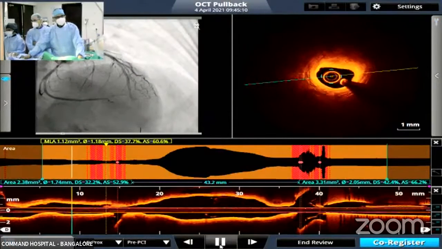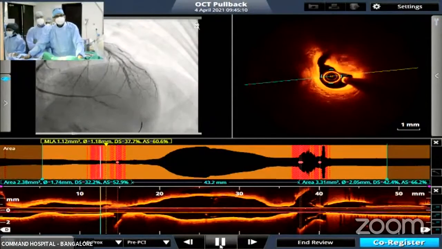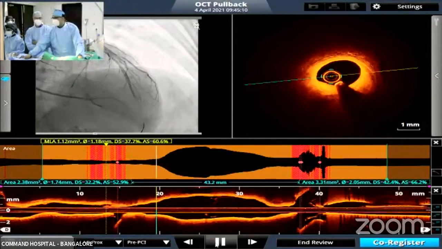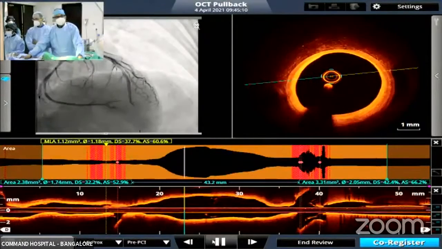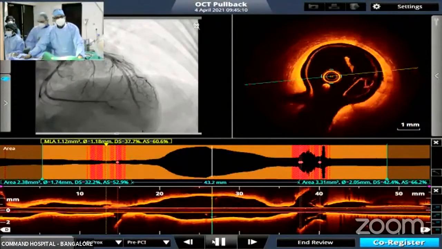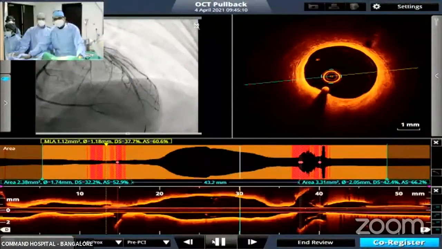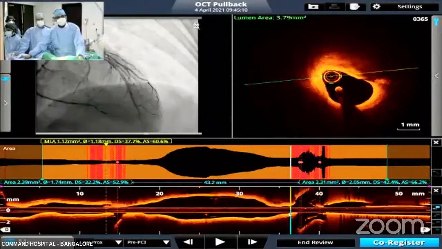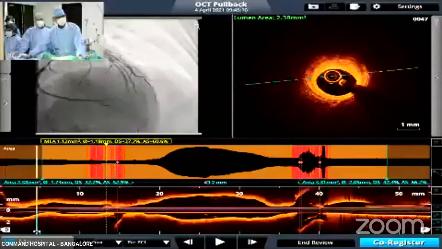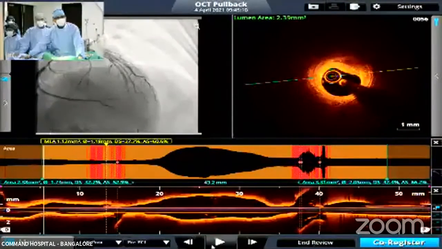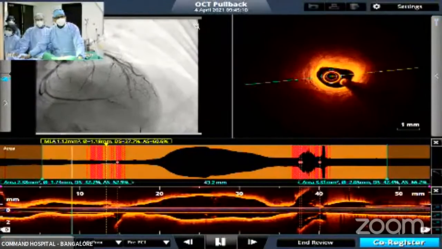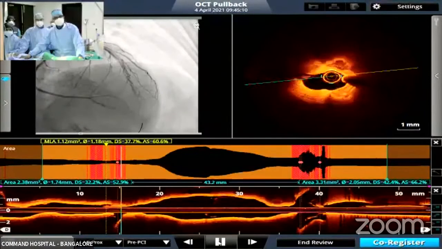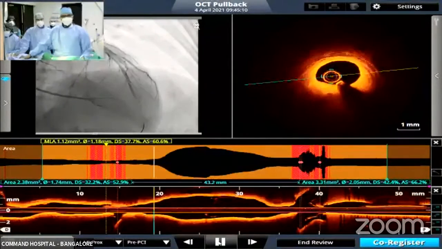If we look at the distal part, the normal segment is about 30 millimeters away. And we have measured it media to media about 2.75 or so. Yeah, 23 was in the mid segment and 30 is the distal segment where we reach up to the bend. So any preparation, any thoughts on how to prepare this? And then we'll show you what we did. Because it's a very thick fibrocalcific lesion, you can do the cutting balloon or you can try an NC balloon also. These are the 2 good options because it is very tough.